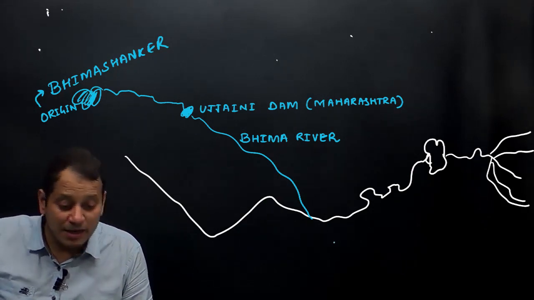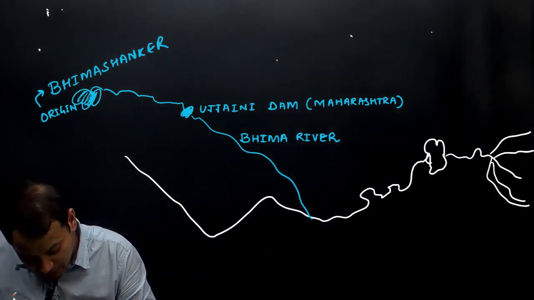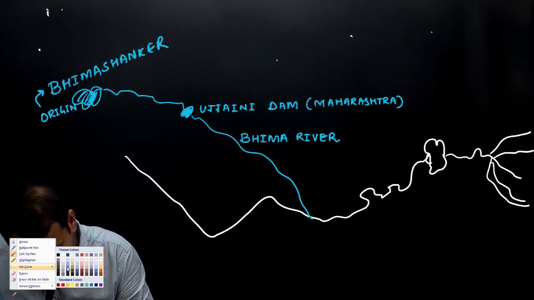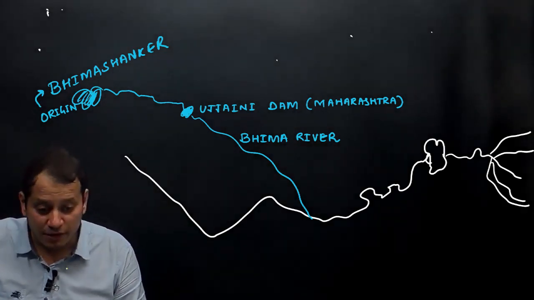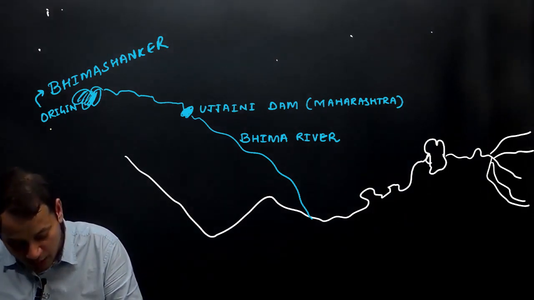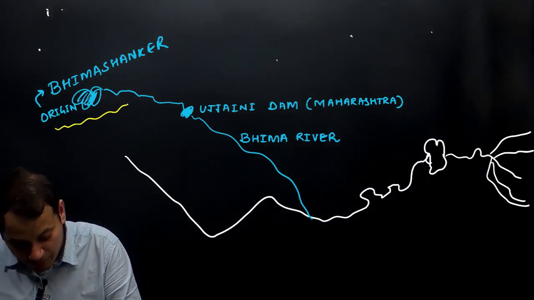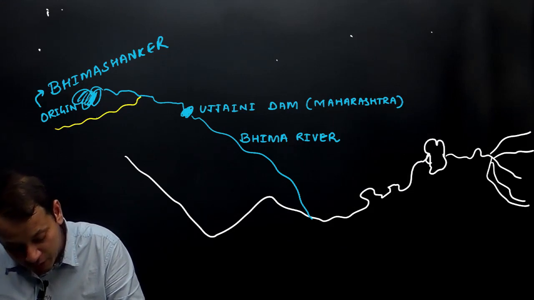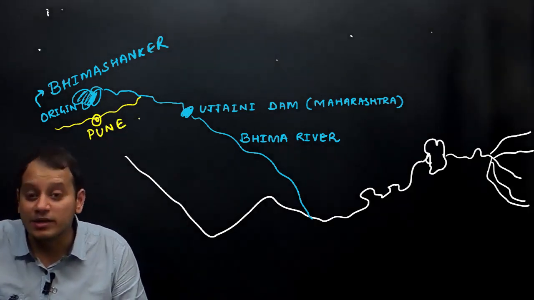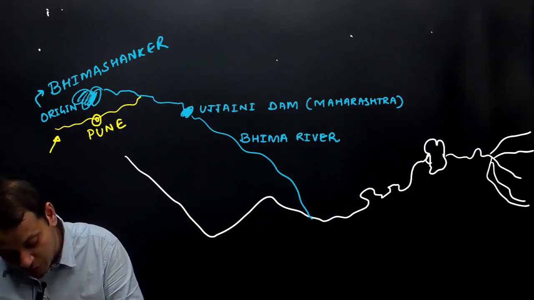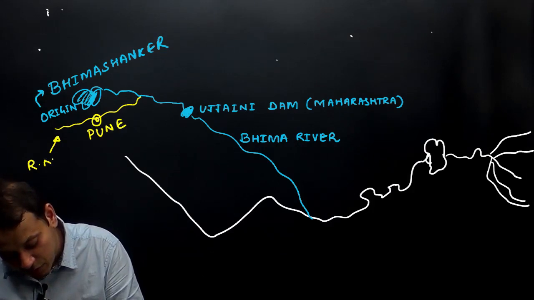Now the Bhima river has some important tributaries. The most important tributary of river Bhima is river Mula and Mutha. On the river Mula and Mutha, the famous city of Pune is located.